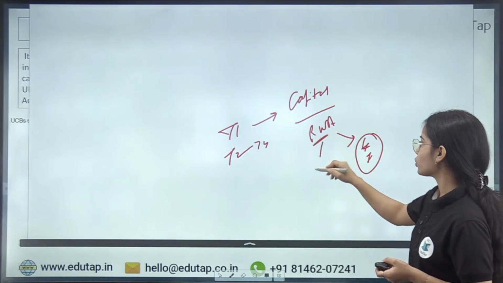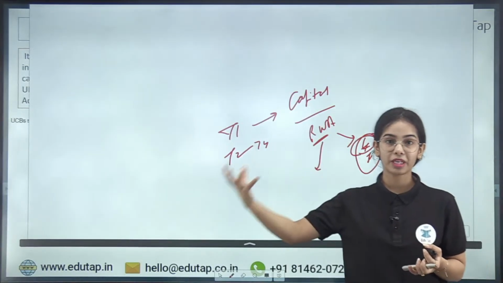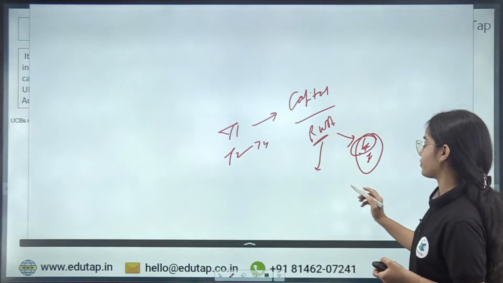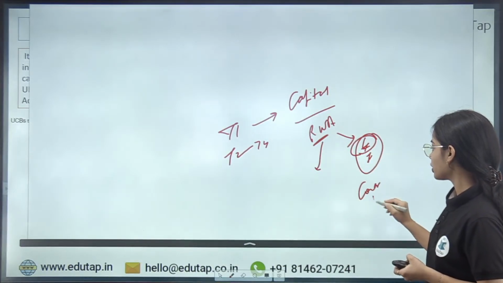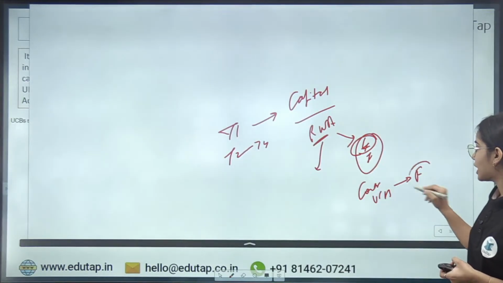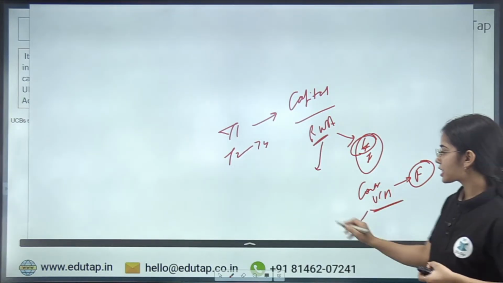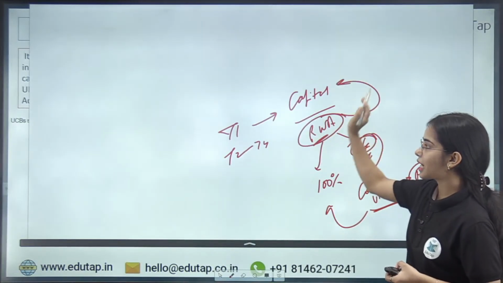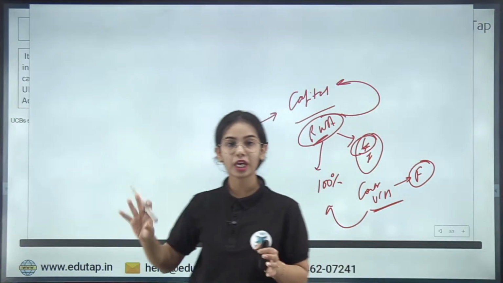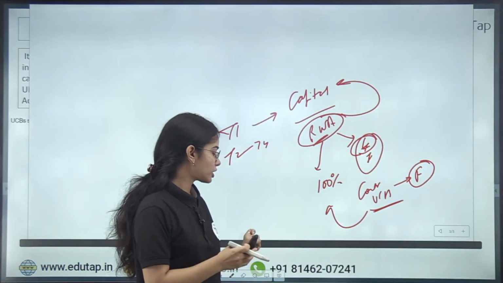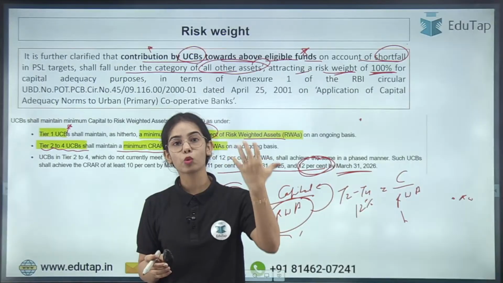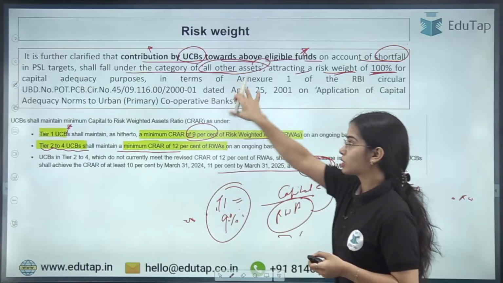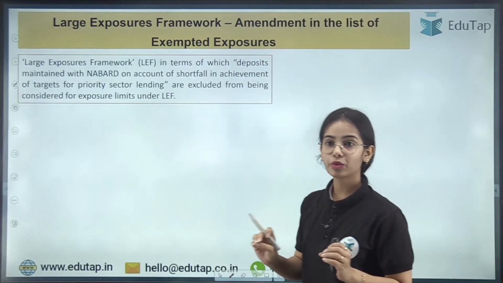So risk weight is given to all the assets, because loans have some risk, the investment also has some risk, so that's why the risk weight is given. Now the contribution that the urban cooperative bank is doing in the funds, this contribution is given the risk weight of 100%. So against this risk weighted asset, the capital has to be maintained by the urban cooperative banks. Okay, so this is a kind of problem for the urban cooperative bank, because they will have to maintain more capital with themselves that they do not want to maintain usually. So this is the idea. Clear? Next, coming to the next article.